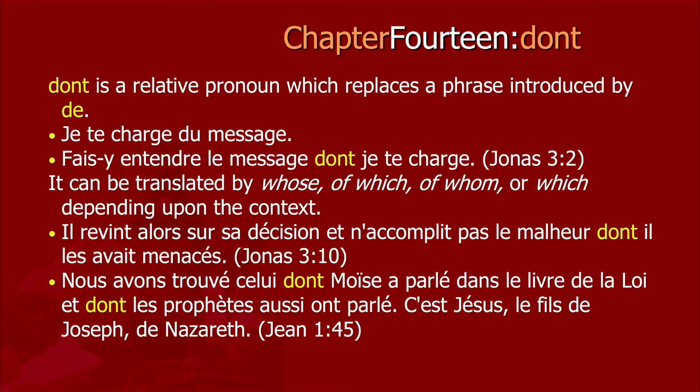Another example. Nous avons trouvé celui dont Moïse a parlé dans le livre de la loi et dont les prophètes aussi ont parlé. C'est Jésus, le fils de Joseph de Nazareth. We have found the one whom Moses spoke, or about whom Moses spoke. In English, we would probably use the word about in conjunction with parler, to speak, in order to indicate the content or the subject about which we spoke. So we have found the one about whom Moses spoke in the book of the law, and about whom the prophets also spoke.